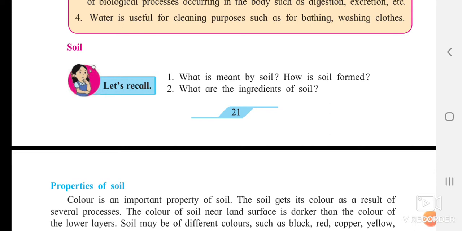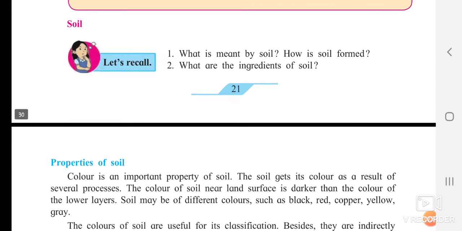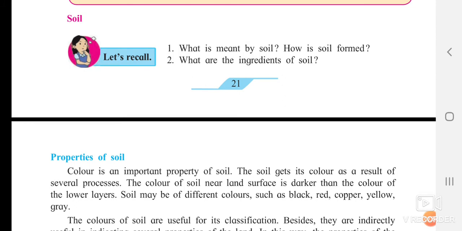We know that thousands of years ago soil was formed, and somewhere about 2.5 centimeter thick soil was formed. So it requires thousands of years for its formation. What are the ingredients of soils? We know they consist of rocks. You may also have seen the dead organisms such as plants and animals which are present because of the decomposition process.